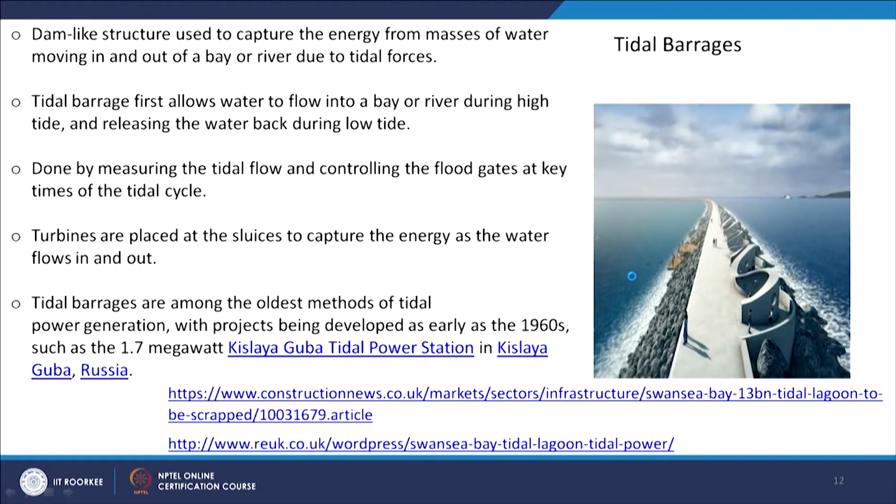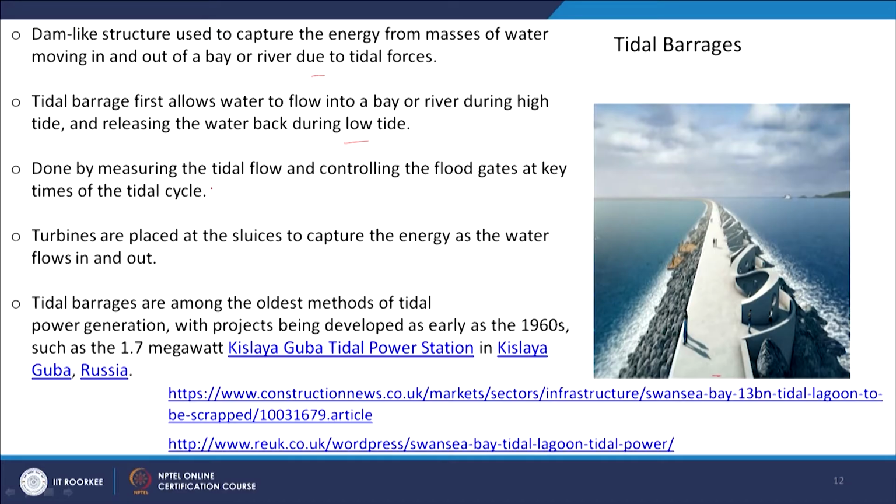And then the tidal barrage, we see here the tidal barrage, the figure shows. It is a dam-like structure used to capture the energy from masses of water moving in and out of a bay or river due to tidal forces. So, these are the photographs shown. The tidal barrage first allows water to flow into a bay or river during high tide and then releases the water back during low tide.